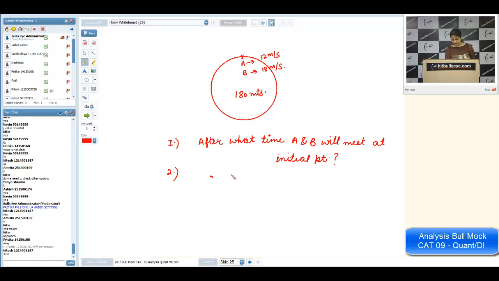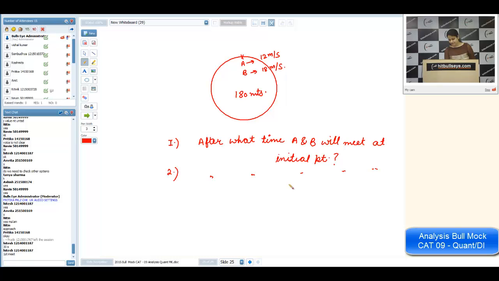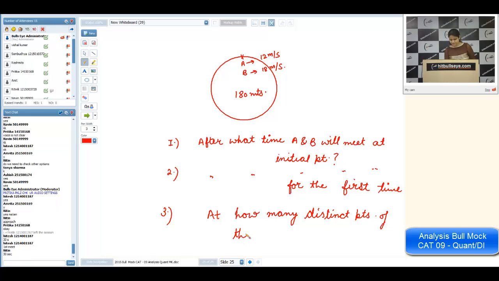Second, after what time will A and B meet for the first time? Third, at how many distinct points of the track will they meet? Yeah, answer these three questions with the part number written.